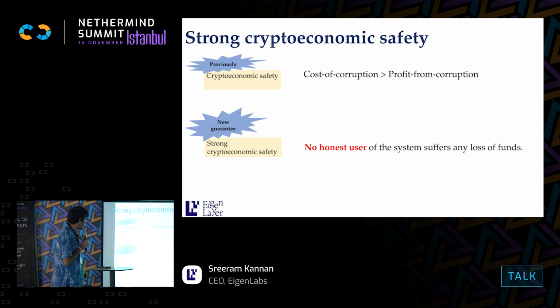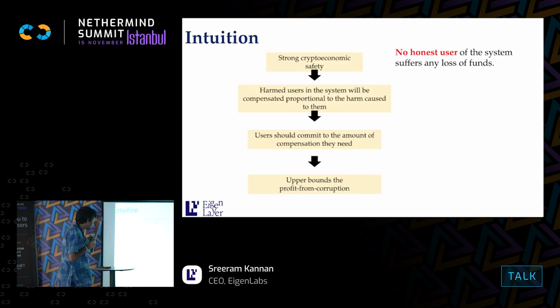So we define a new guarantee we call strong cryptoeconomic safety, and this is the first time any blockchain system satisfies a property like this. No honest user of the system suffers any loss of funds. Very, very hard claim, right? If you're an honest user of the system, a client transacting on this blockchain, you should never lose money. That's the bar we aspire to. So how do we build this?